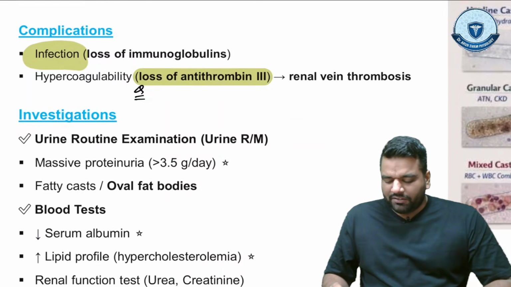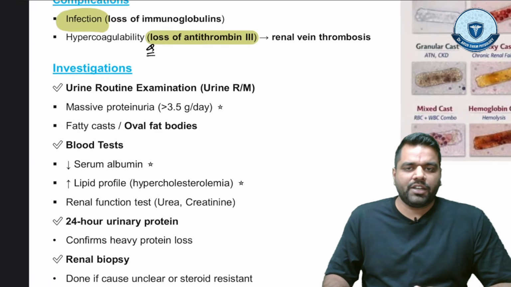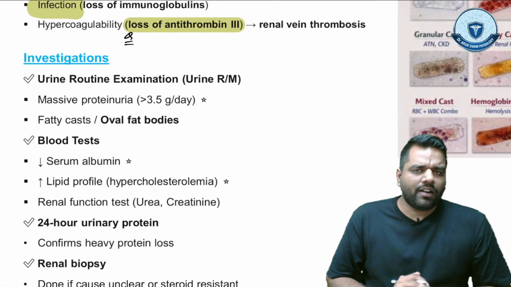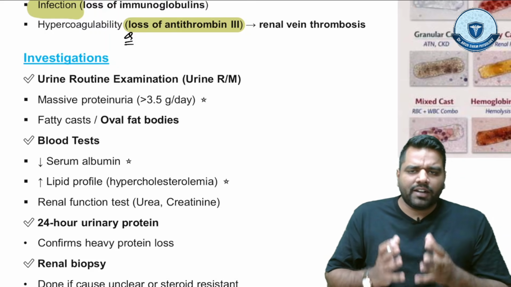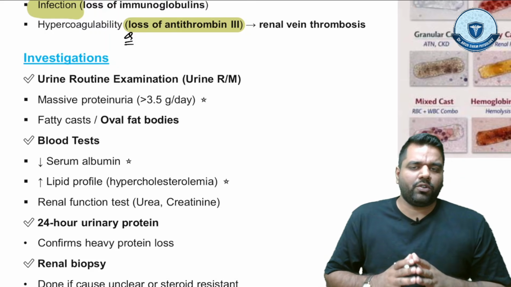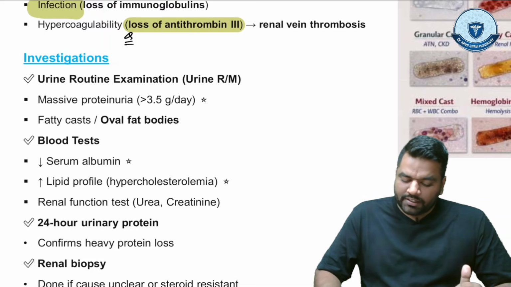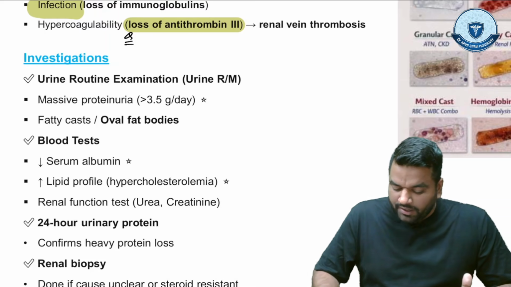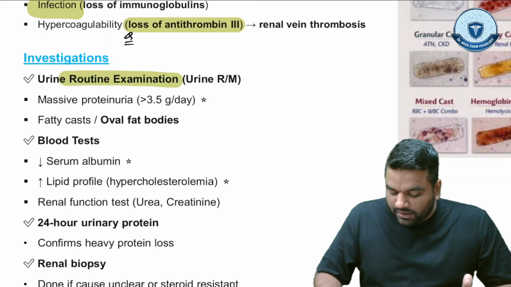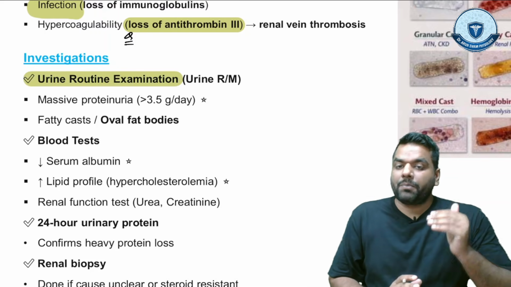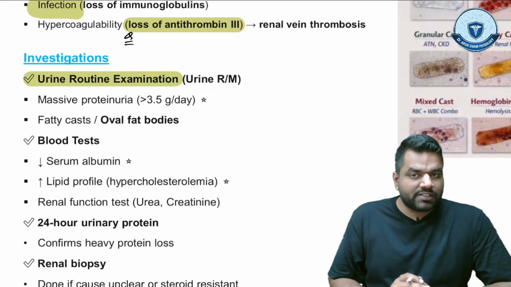Now talking about the investigation. In investigation, you can do multiple investigations, like urine investigation, blood investigation, biopsy, all of you can do. Whenever you are doing the urine investigation, in urine routine microscopy, you will see massive proteinuria and fatty casts.